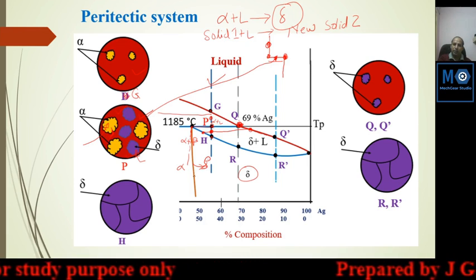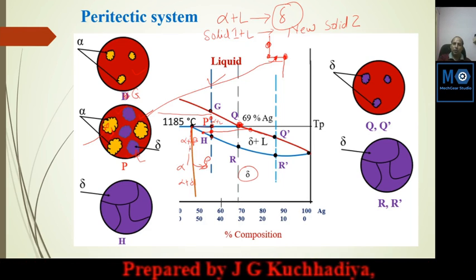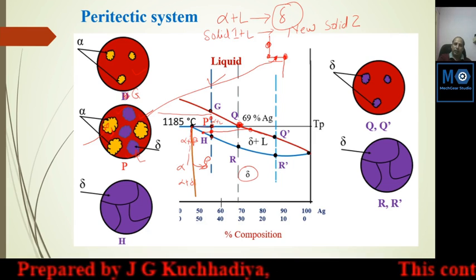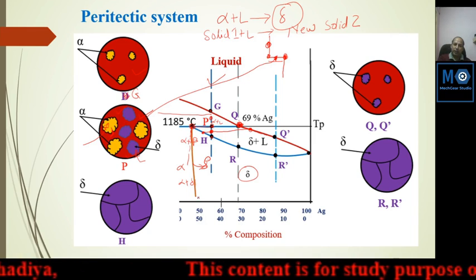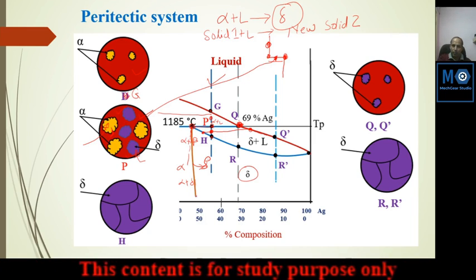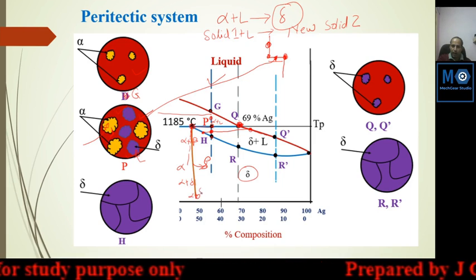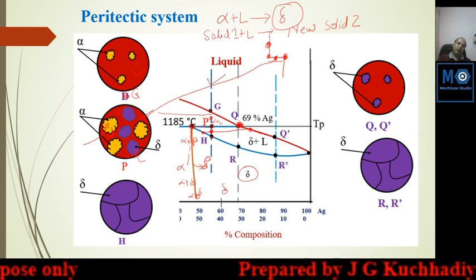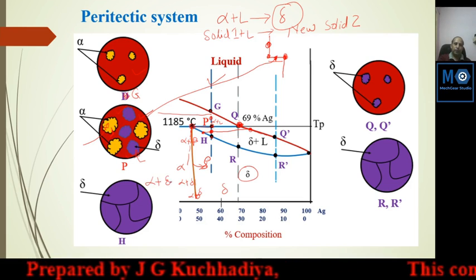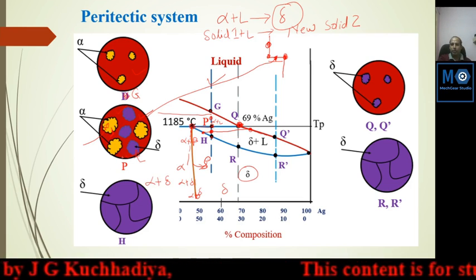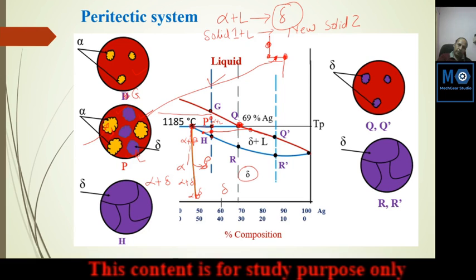So at this line it will be completely alpha plus delta. So you have to follow the proportion of this line. At temperature 1185 it will be available here as alpha plus delta phase, and whatever the initial proportion may be it will be changed here, and here it is also alpha plus delta. So this is delta only, this is alpha plus delta, because here alpha is reacting with this region.